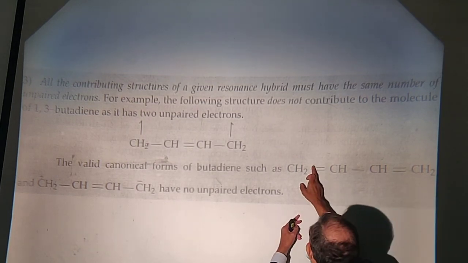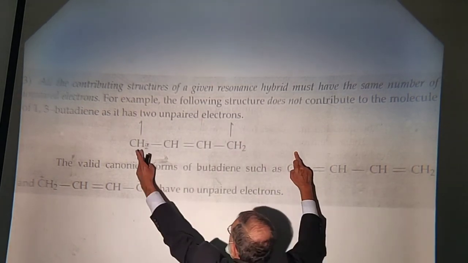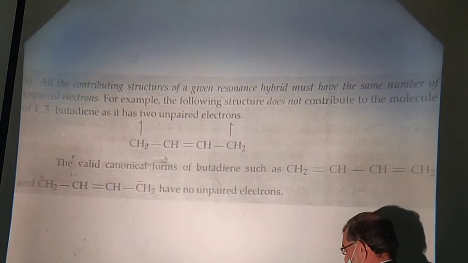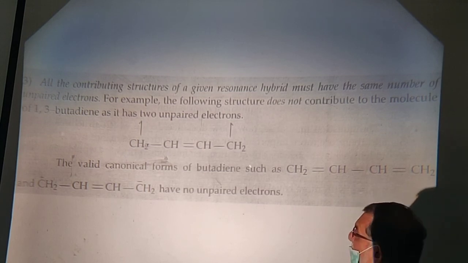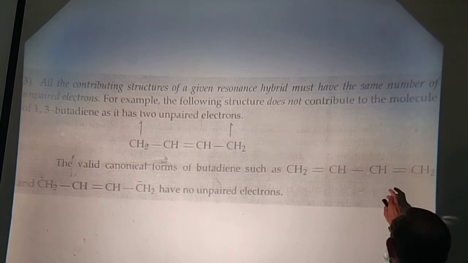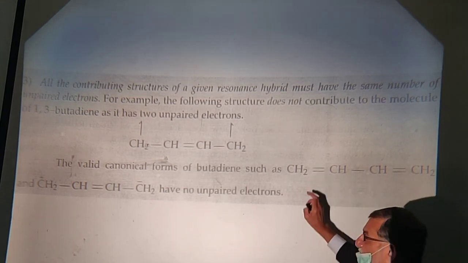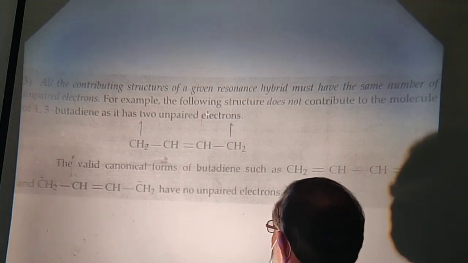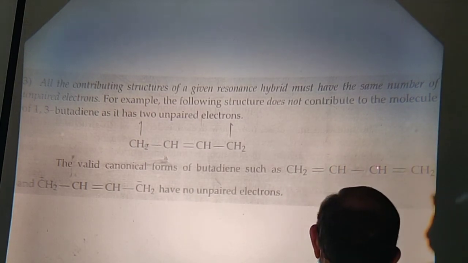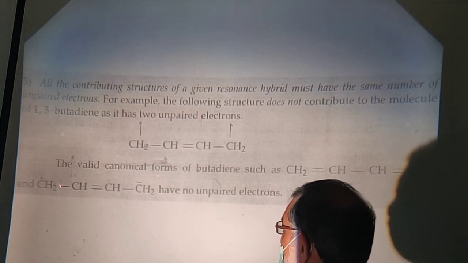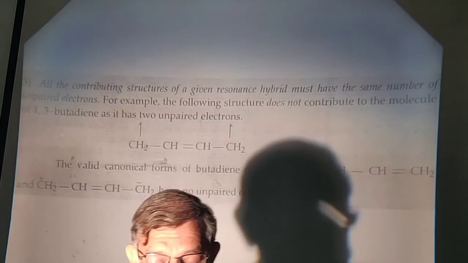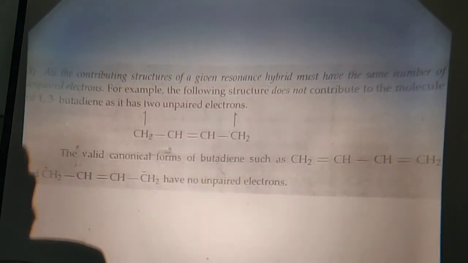So what happened? 1 electron moves here. You can write down like this. 1 electron moves here. You can write down like this. This is not a good presentation. You cannot write it in this way. This is an unpaired electron. There should be a shared pair of electrons. Therefore, this presentation of 1,3-butadiene is not valid. This is the valid form and this is its canonical form which can be written in this way. So these are the 3 different rules of resonance which we have discussed.